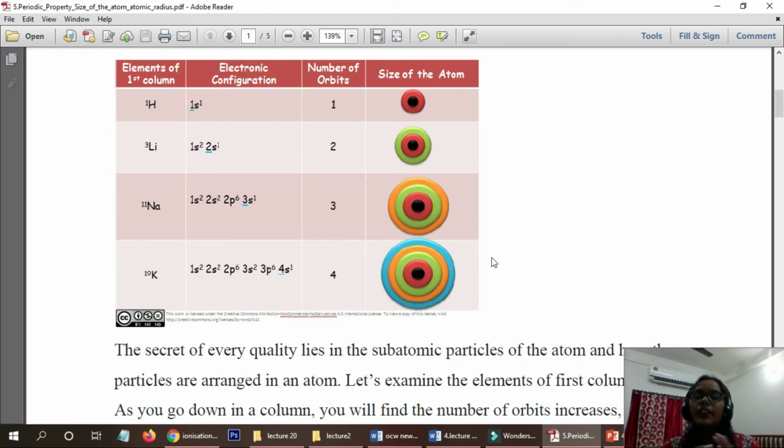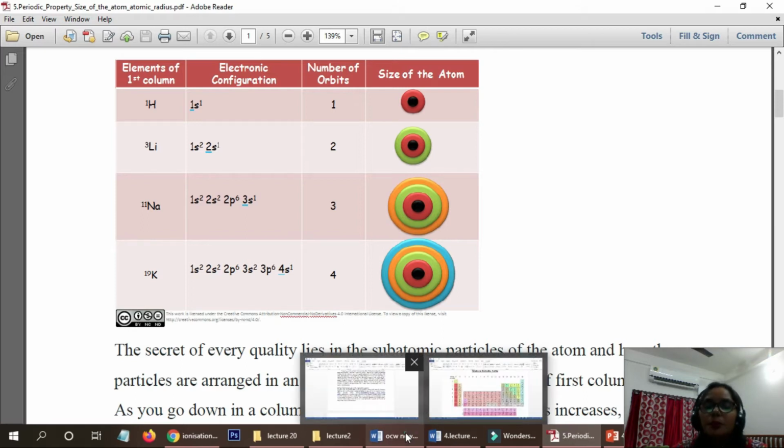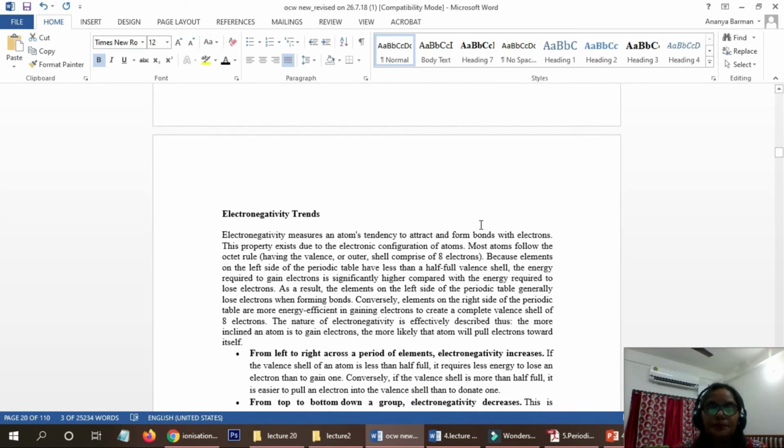So the expansion of the size will take place, and the size will increase. So down the group, the size will increase, and along the period towards the right side, the size will decrease. Is this clear to all? Yeah. Okay.